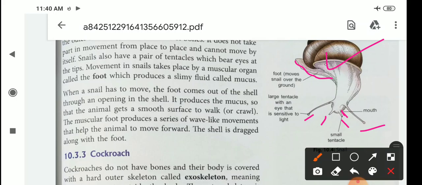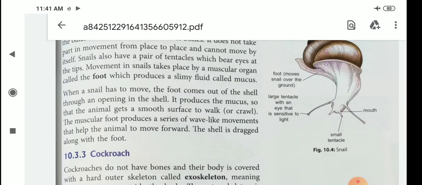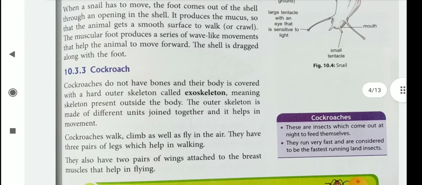It produces mucus so that the animal gets a smooth surface to walk or crawl. The muscular foot produces a series of wave-like movements that help the animal to move forward. The shell is dragged along with the foot. Okay, clear about earthworm and snail.